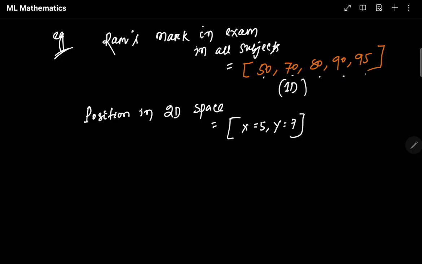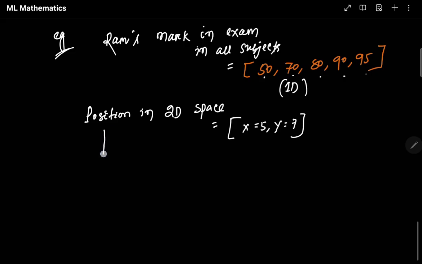If you are smart enough, you might link it with something like this. Let's say I have x and y axes, and I have a data point somewhere here, 5 and 7.